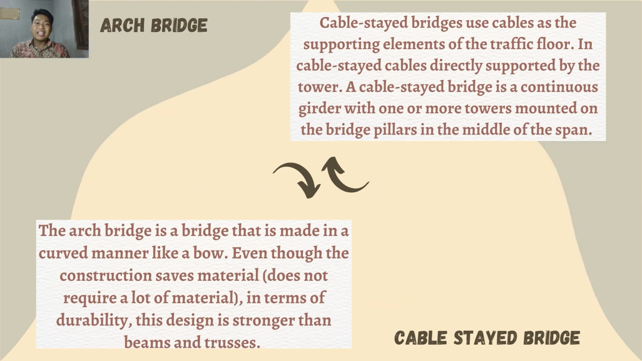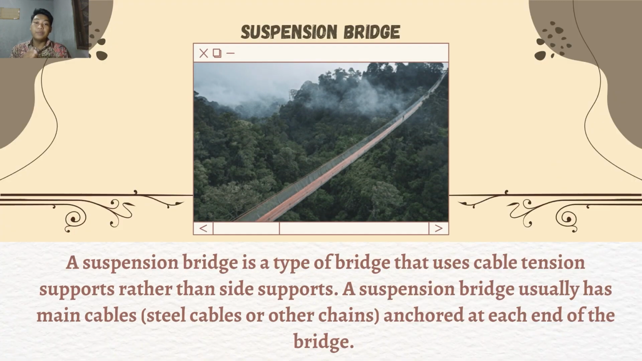Suspension bridge. A suspension bridge is a type of bridge that uses cable tension support rather than side supports. A suspension bridge usually has main cables, steel cables or other chains, anchored at each end of the bridge. The basic structural system of the suspension bridge is the main cable that carries the bridge. The bridge traffic floor is usually not connected directly to the pillars because the principle of girder support lies in the cables.